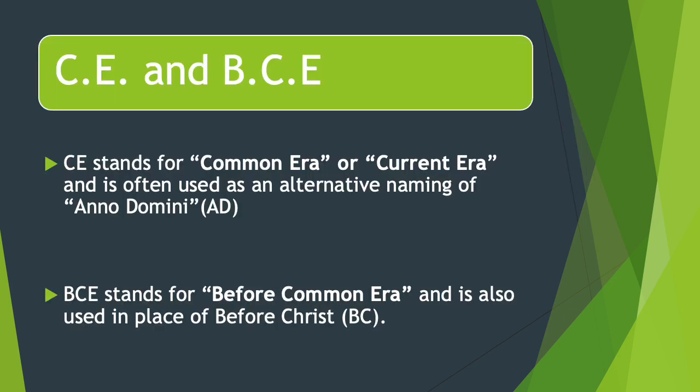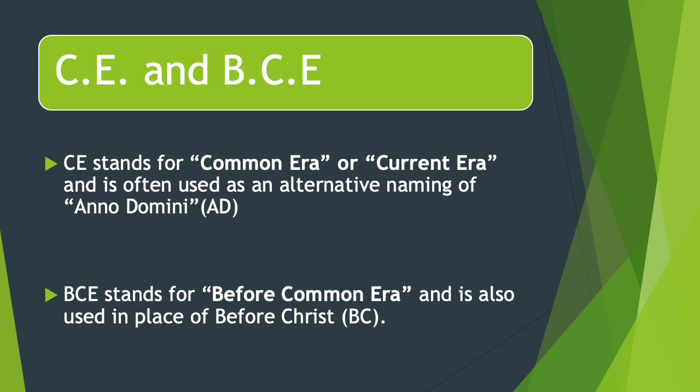CE and BCE. Now we are going to learn what these two terms mean. CE stands for Common Era or Current Era and is often used as an alternative naming of Anno Domini, that is AD. Similarly, BCE stands for Before Common Era and is also used in place of Before Christ or BC.